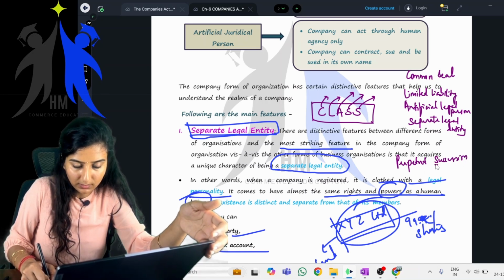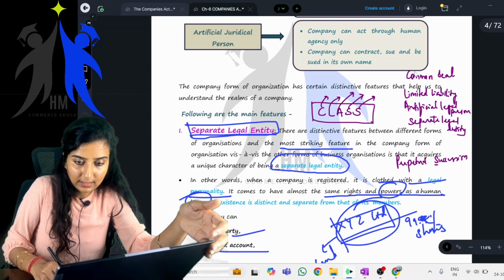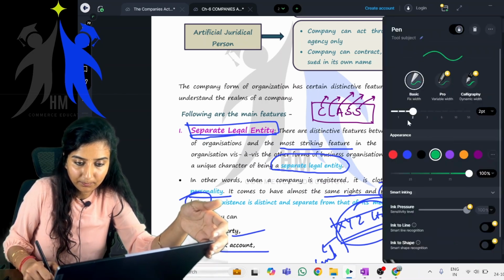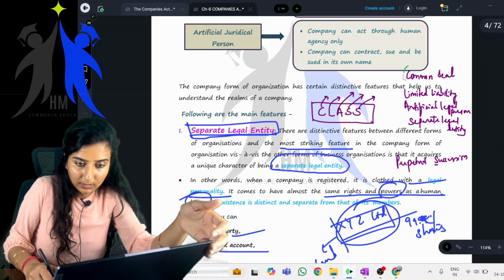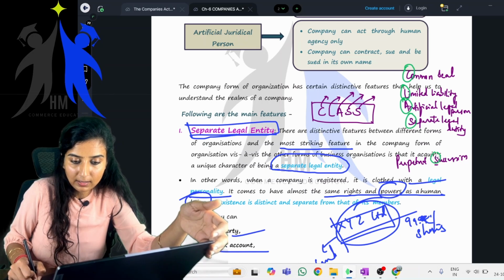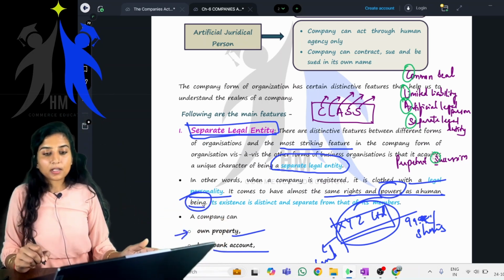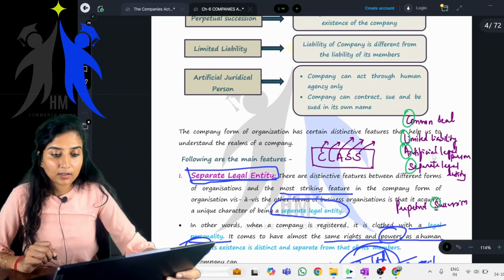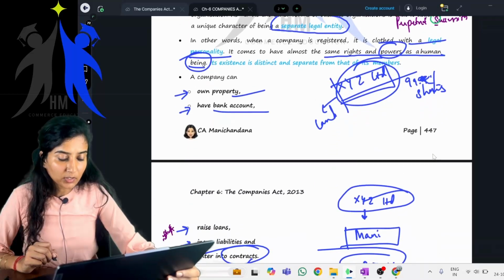Perpetual succession. So CLASS: C, L, A, S and S. Okay, clear everyone? You all will remember this for your examination.